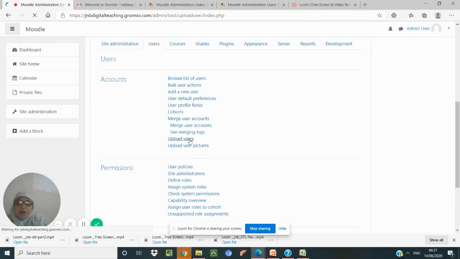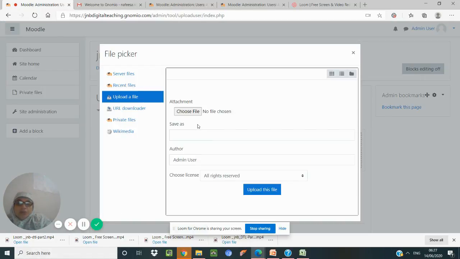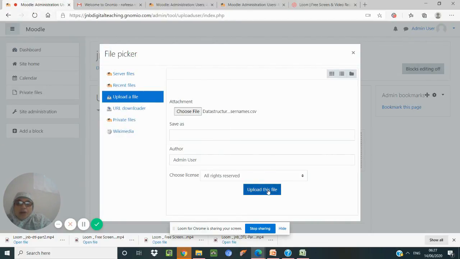When you click upload users, you will have a choose file option where you choose the file or drag and drop. So I am choosing a file. I have put it as data structures username CSV. So open, upload.